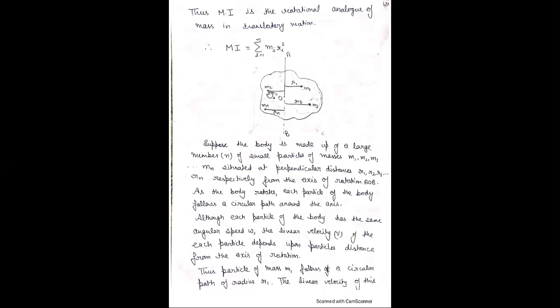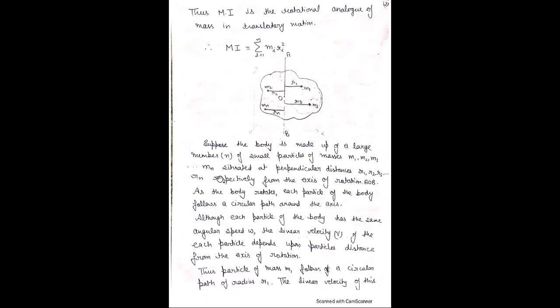Similarly, the second particle has mass m2 and perpendicular distance r2 from the axis of rotation. Same here, m3 for particle 3 with perpendicular distance r3. Up to the nth particle, whose mass is mn and whose perpendicular distance from the axis of rotation is rn.